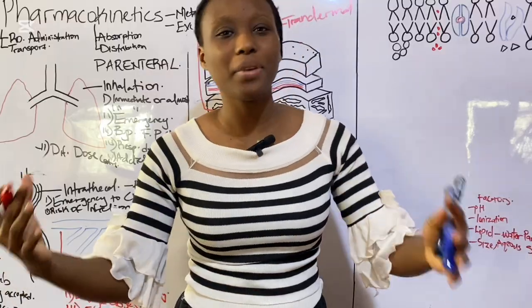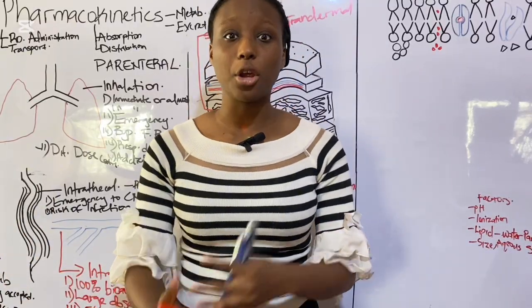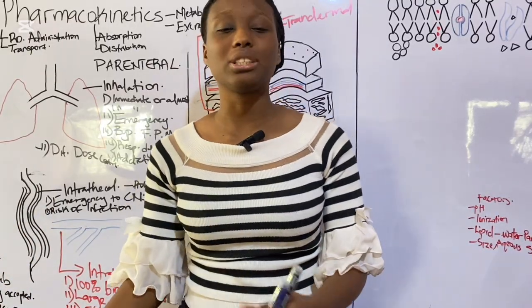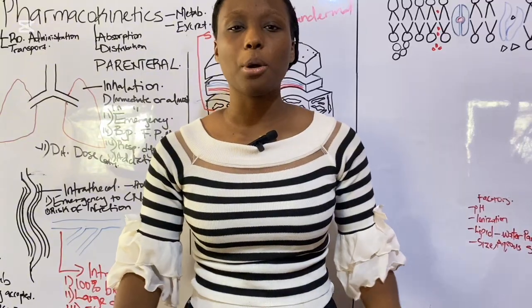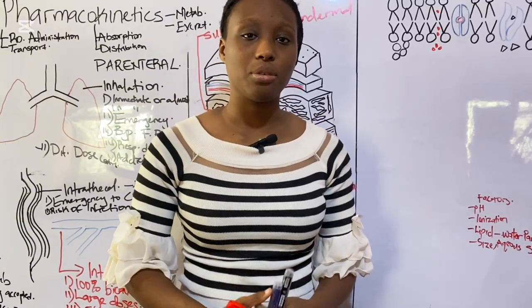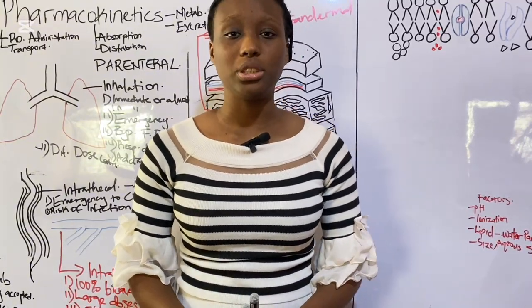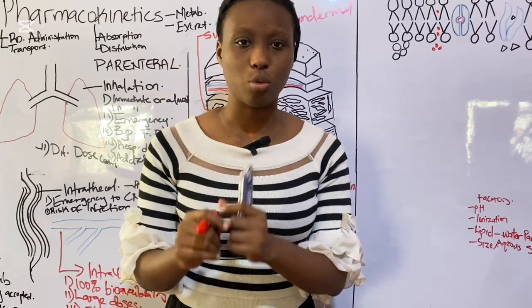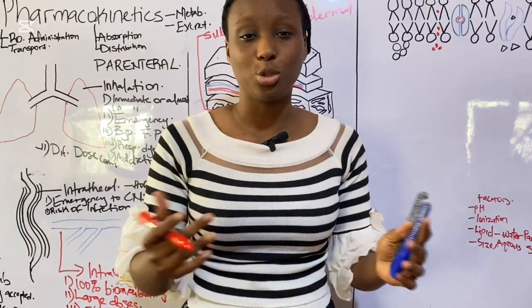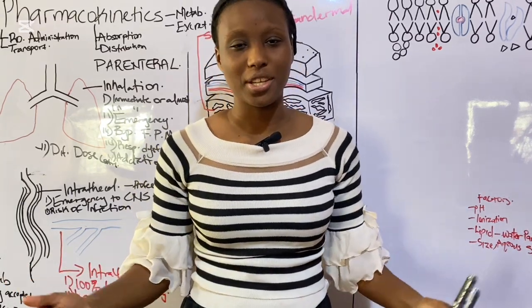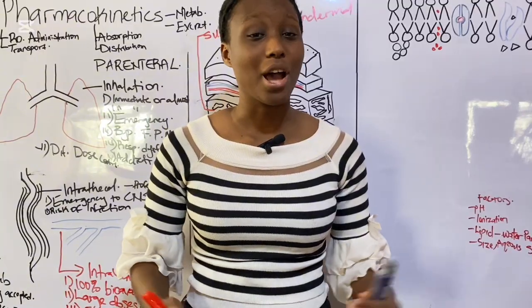So now that we are done with the various routes of administration, they show us physically what we can see in a gross manner, how the drugs get into the body. Now we're going to be going down to the molecular level. How the drugs get into the body, yes, but at the molecular level. What can't we see that is going on in our body when we ingest paracetamol or acetaminophen?